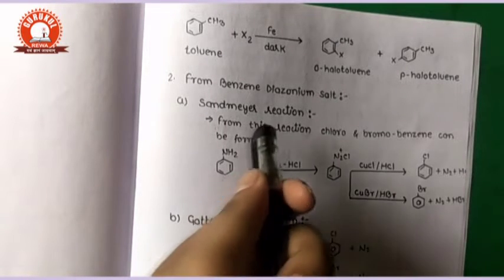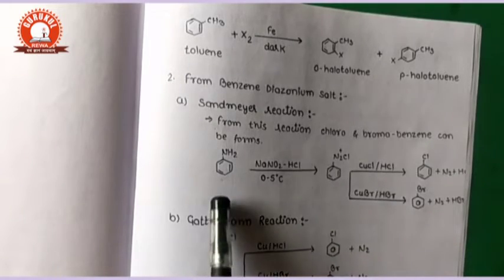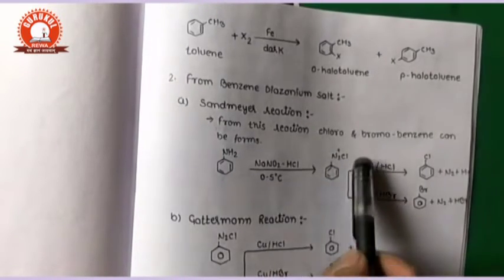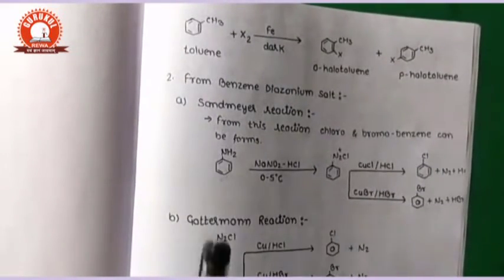Now the second method of preparation is the benzene diazonium salt. In aliphatic compounds it is very important, but in aromatic compounds it is the benzene diazonium compound by which we can form any aromatic compound. So it is very important. First we form benzene diazonium salt from the NH2 compound. You are a student of class 12, so it is very important.